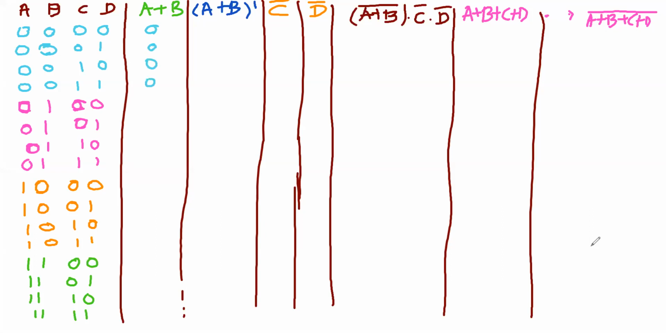Then the next rows are all ones. Next, again all ones. So what will be the complement of A or B? For the four ones you will get zeros, and rest all will be zeros. So this is 0, 0, 0, 0, all zeros.